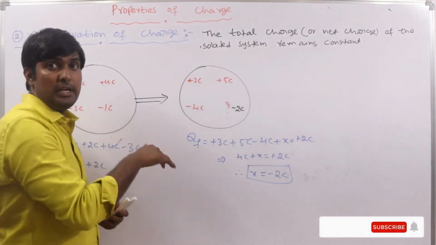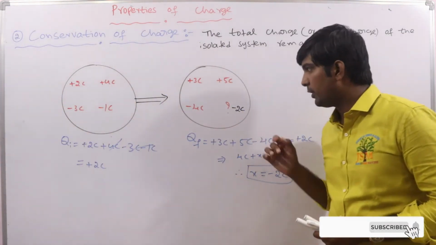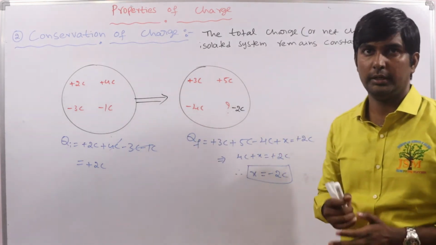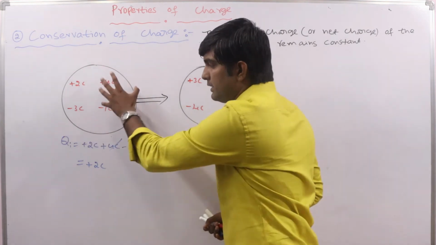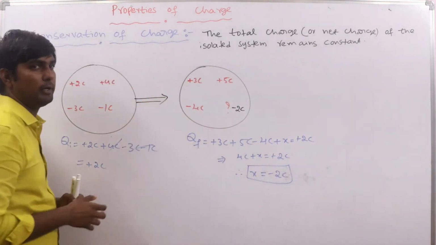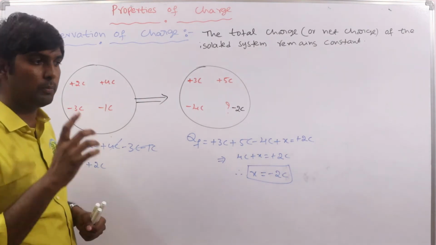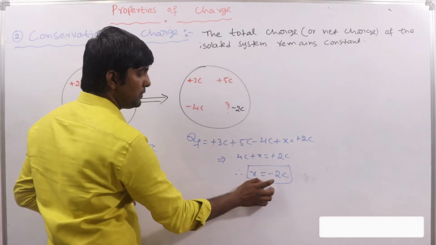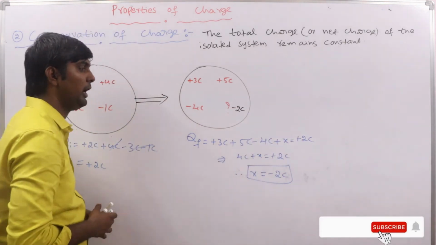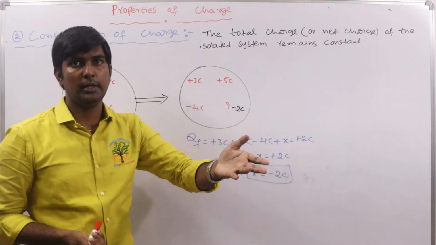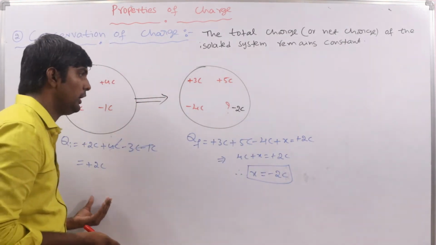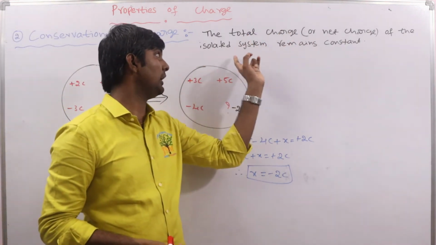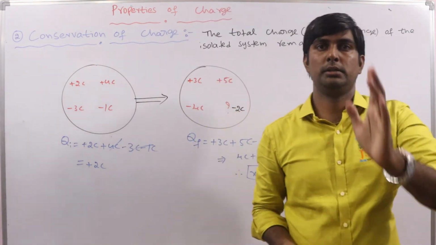So charge is transferring from one body to another body, but the total charge of the system remains constant, right? Before shaking this system and after shaking, charge is transferred from one body to another, but the total charge of the system remains constant. If you substitute this in the place of X, again we get plus 2C only. So the total charge is 2 coulombs here, and here also 2 coulombs. So this is nothing but the total charge of an isolated system remains constant.